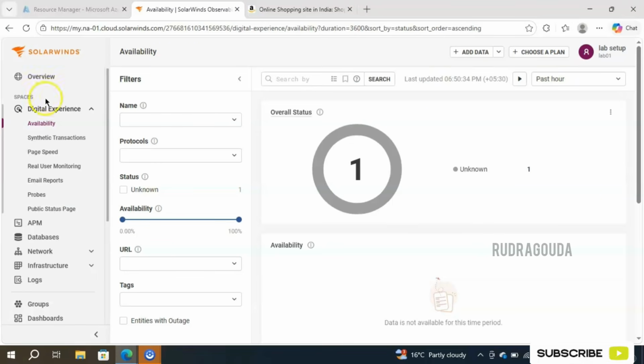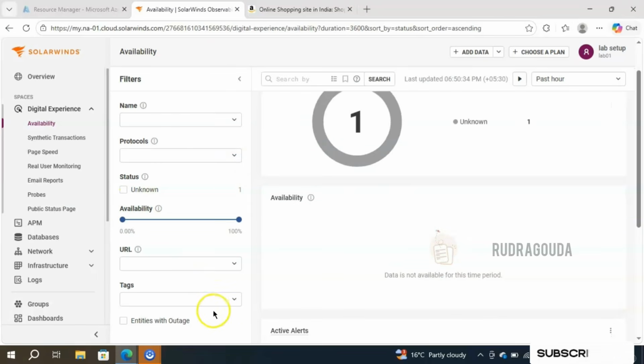And of course you have a great filtering option over here. Suppose in your environment you have thousands of website availability checks, then it will be really difficult to go and check each manually, right? In that case you can make use of the name filtering, and search the particular keyword and you will get the exact website you want. Of course, it is not based on the name only. You can go for protocol based, status based, availability based, URL based, and of course tag based also. Tags are very important.